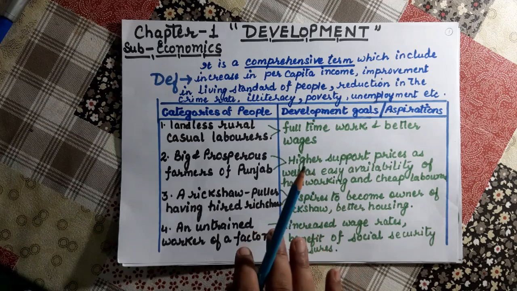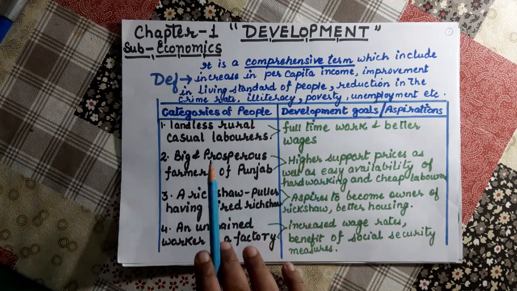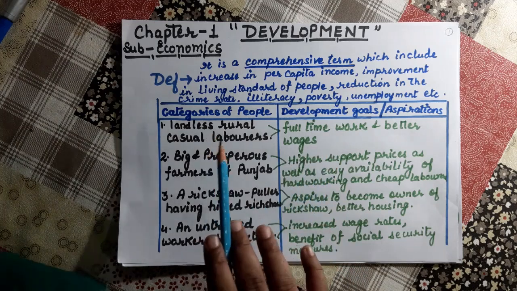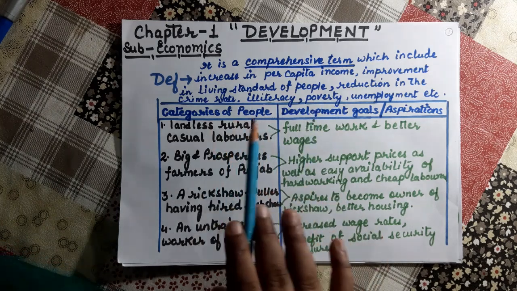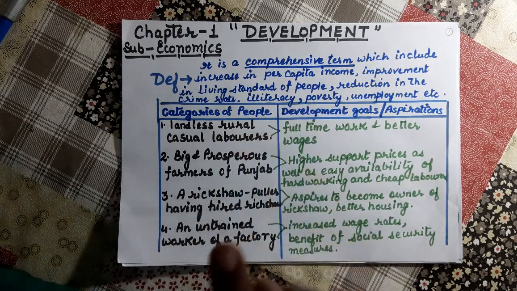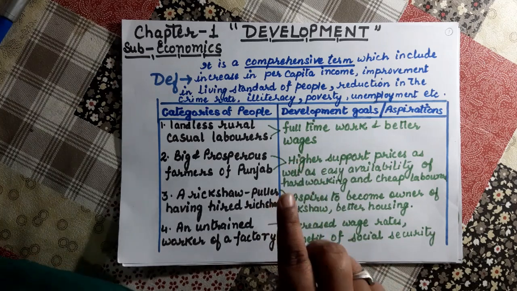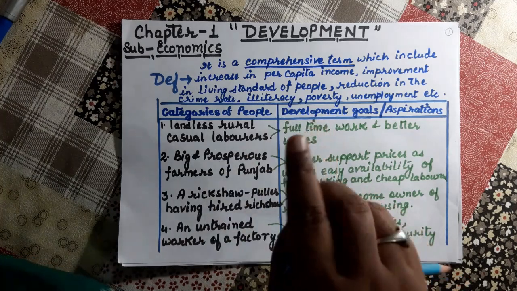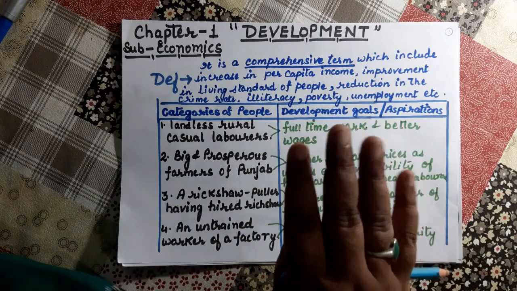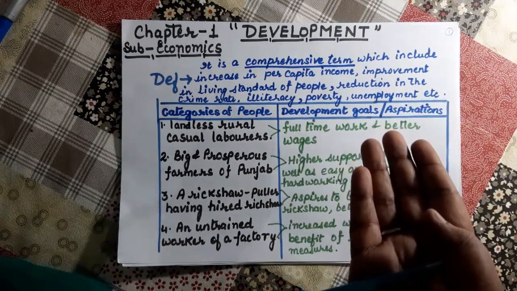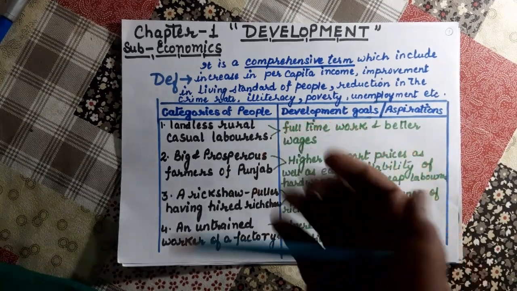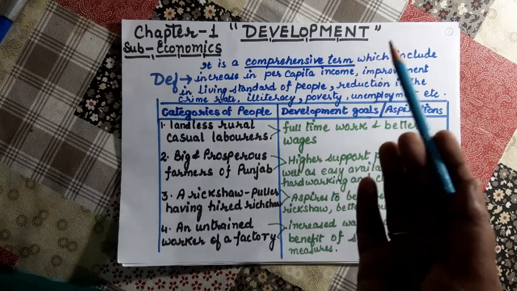First is landless rural casual laborers. What are their developmental goals? They need full-time work and better wages, a good school to provide education to their children, and availability of health facilities which they are not getting.